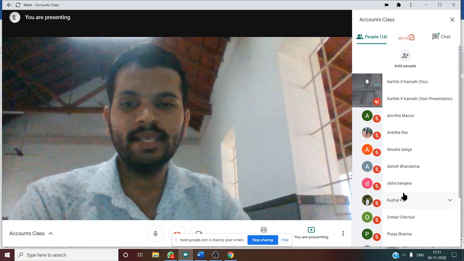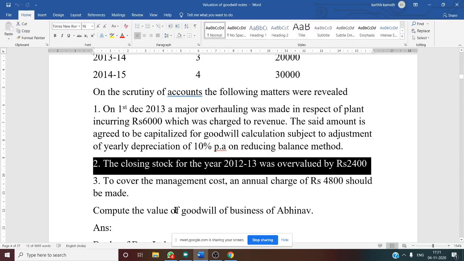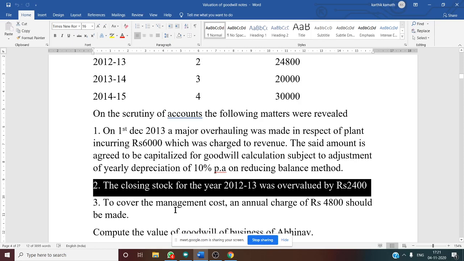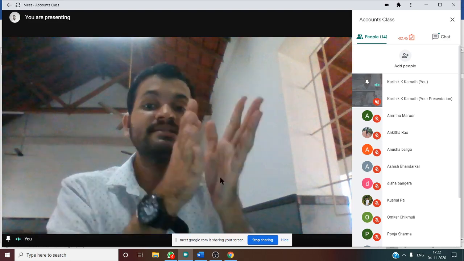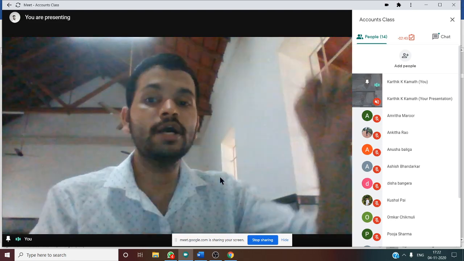Now the second thing is closing stock. Closing stock for the year 2012-13 was overvalued by 2,400. So 2012-13 is our second year in the problem. So here there is overvaluation of closing stock. What do you mean by overvaluation of closing stock? There is an excess closing stock at the end of the year. That means you need to deduct such amount.